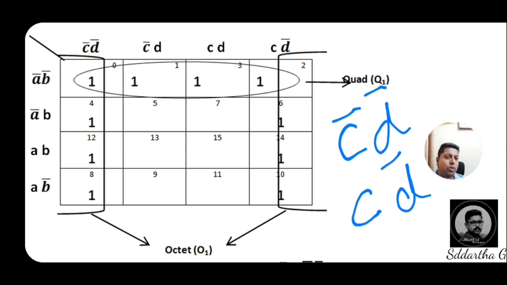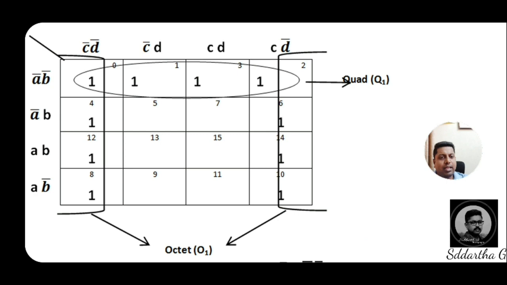Dear students, closely observe these 2 terms. Here one more common term is there and one more complemented variable is there. Now I have a chance to cancel a complemented variable, hence C bar is cancelled with C, and the remaining single variable is D bar.